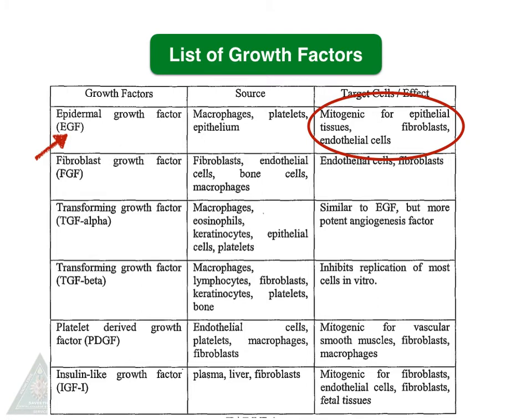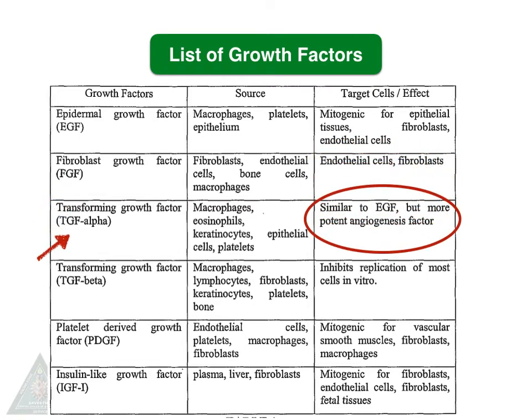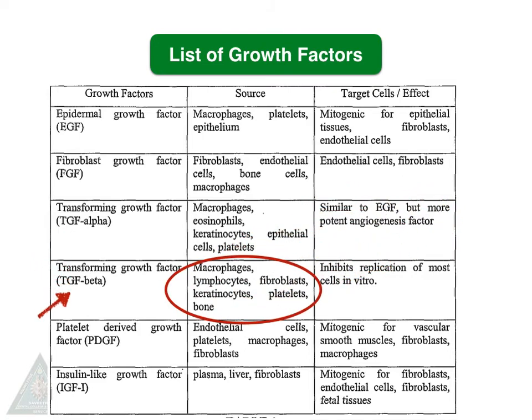The first and foremost is the epidermal growth factor, which acts on epithelial tissues, fibroblasts and endothelial cells. Fibroblast growth factor, FGF, acts on endothelial cells and fibroblasts. Transforming growth factor is of two types, alpha and beta. Alpha transforming growth factor will act on the angiogenic factors, and the beta transforming growth factor will be acting on fibroblasts, platelets and macrophages.